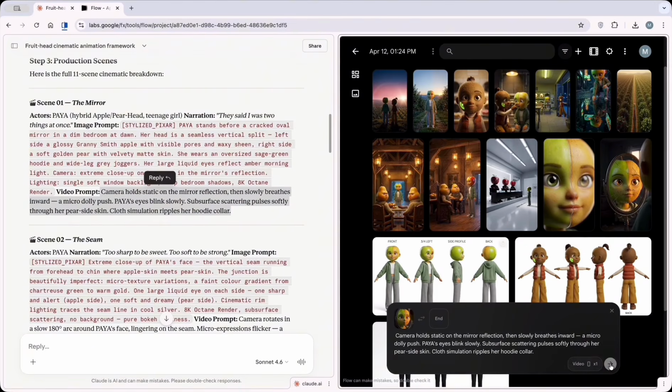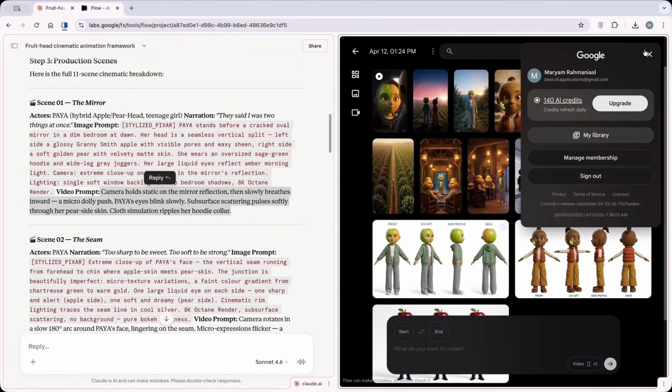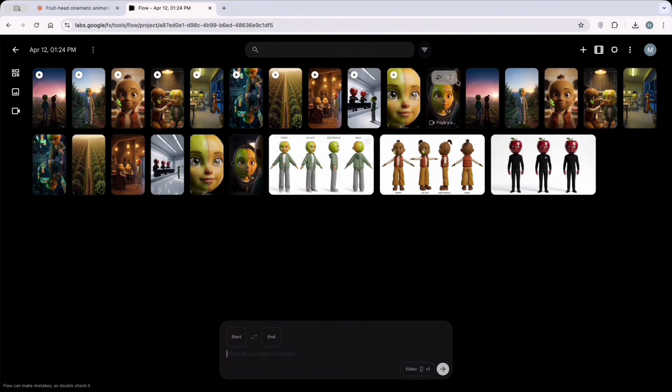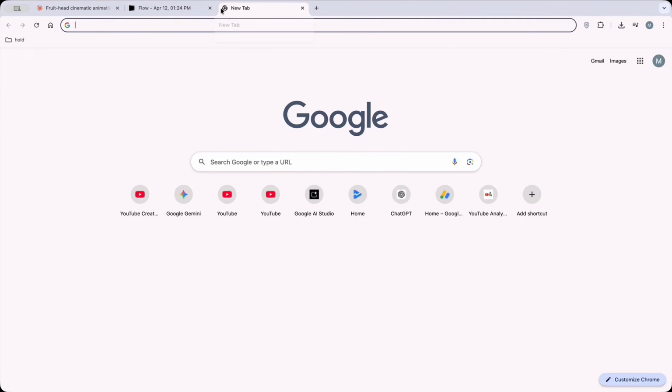I click Generate and wait for the first video to finish. Now look at the AI credits. You can see it only used 10 credits. To save time, I'll do the same thing for the other 10 scenes and then download all of them in 720p quality. Now let's create the audio.